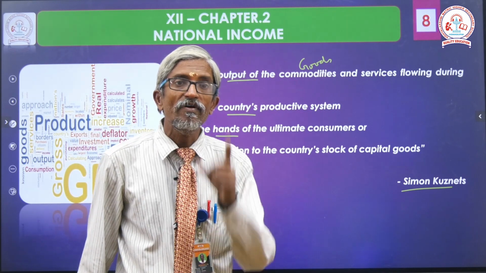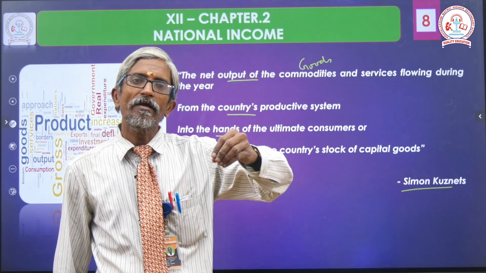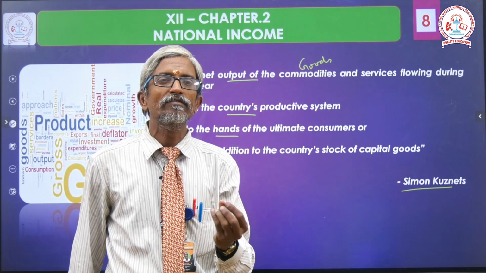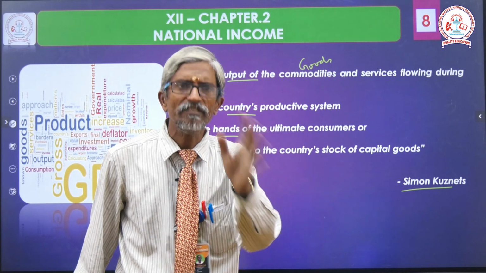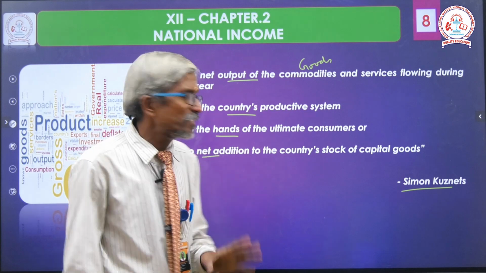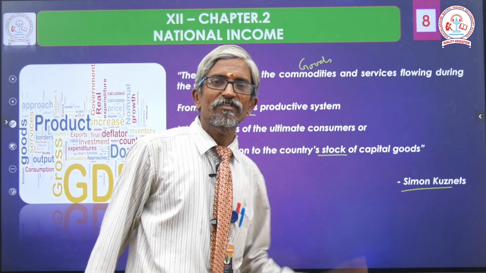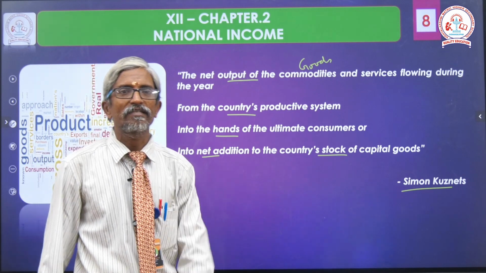Into the hands of ultimate consumers. If a product has a huge demand, it's all because of its consumption, into net addition to the country's stock of capital goods, said by Simon Kuznets.